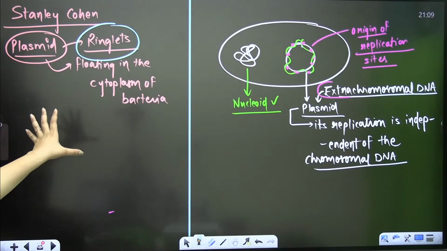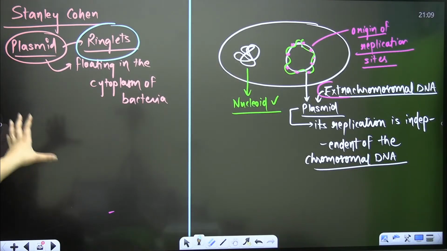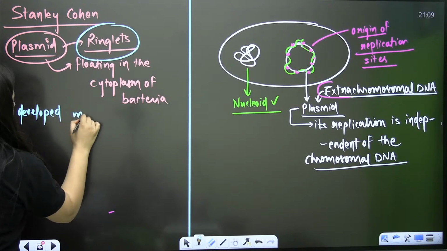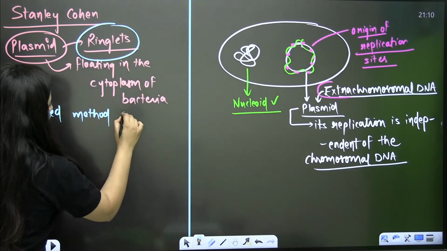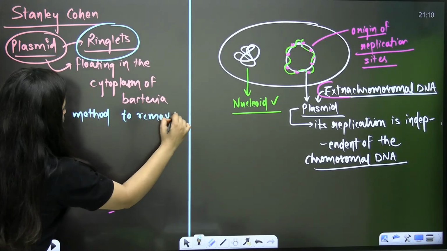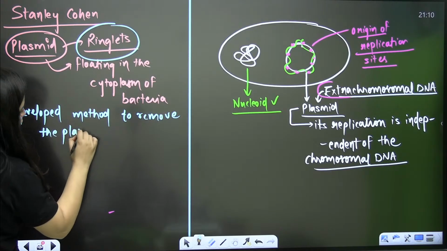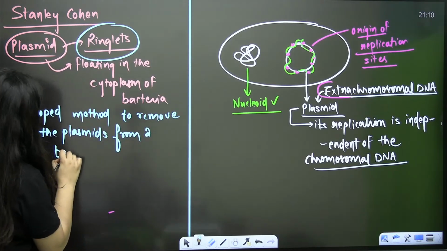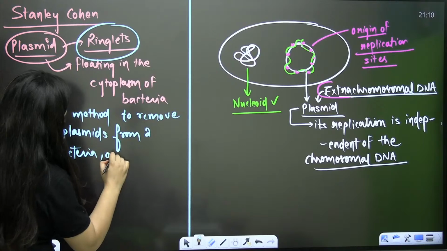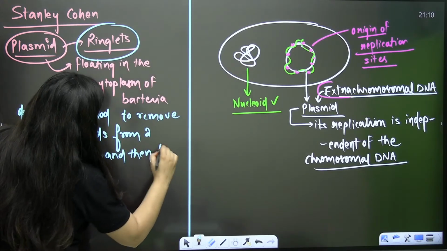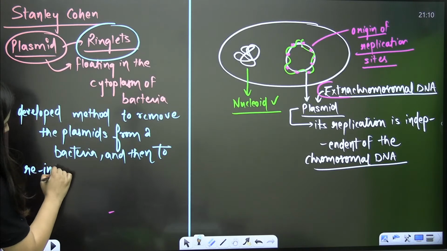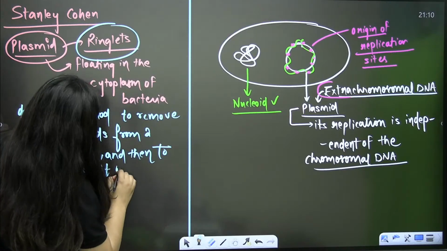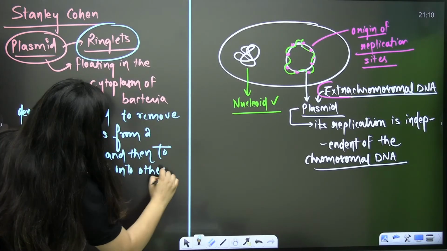So basically, Cohen developed a method to remove the plasmids from a bacteria, and then to reintroduce it into another bacteria. Got it?